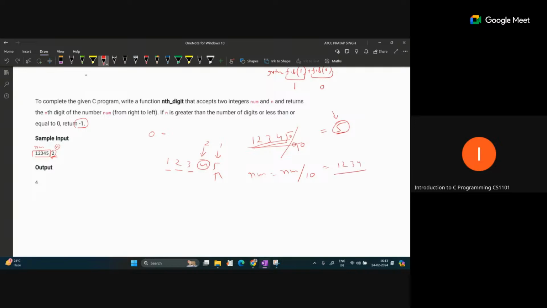So that means one digit is now removed. Okay, now we repeat this process one more time because our n value is equal to 2. So we have repeated this process one time, and now we will repeat it the second time.